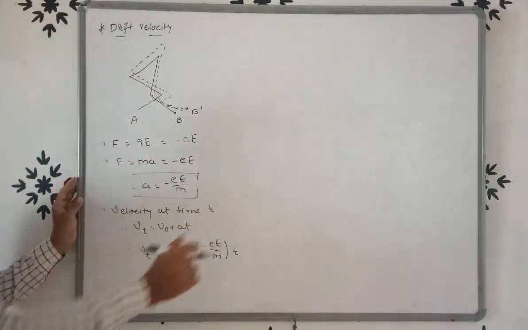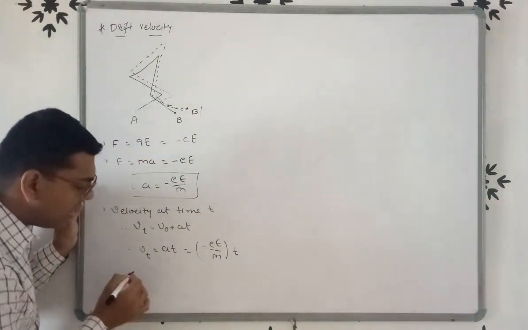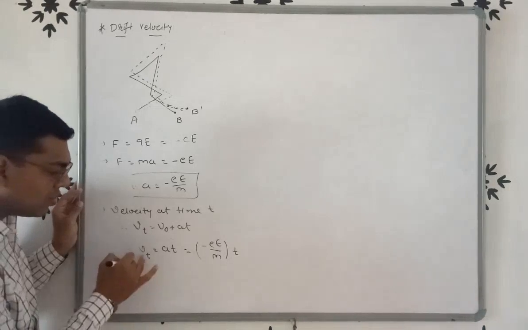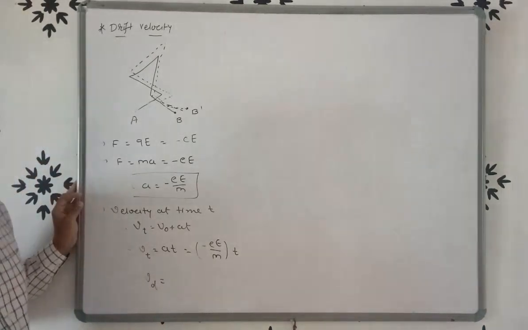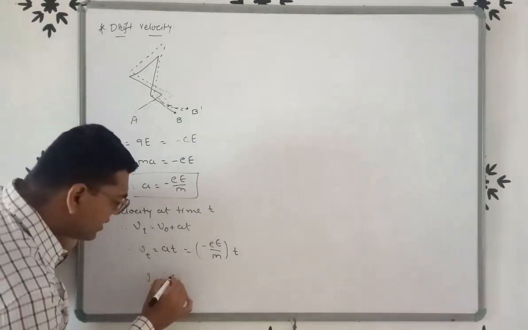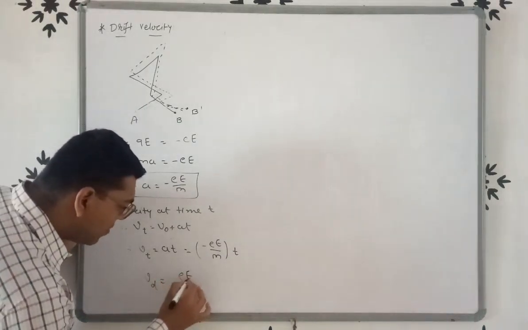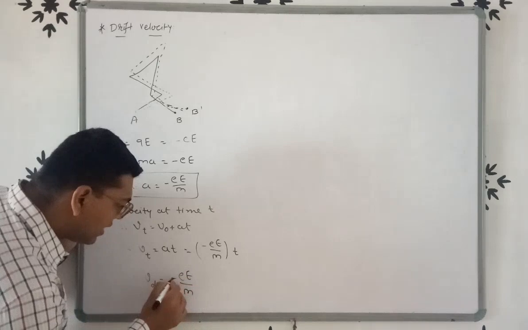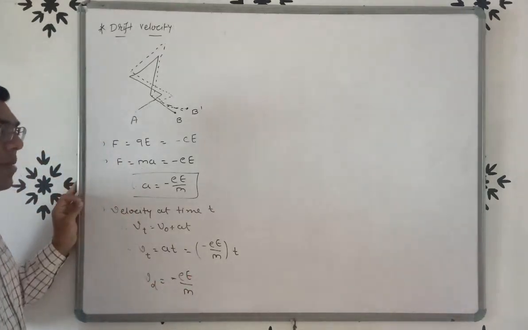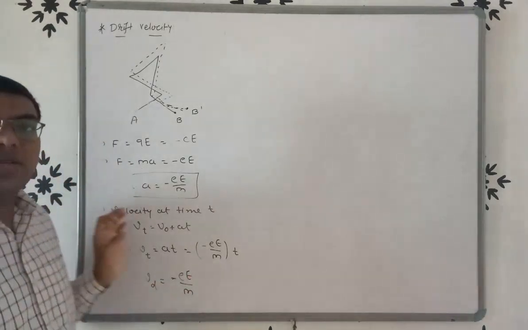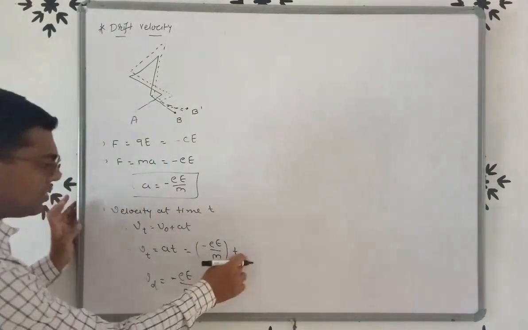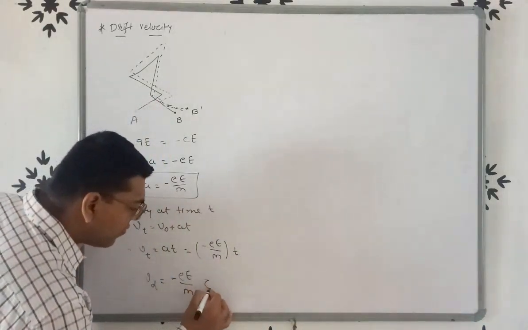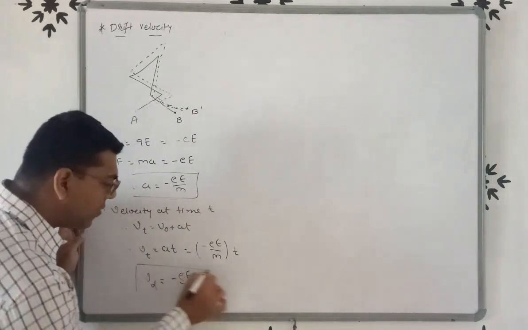So the average velocity of the electron is the drift velocity. Instead of Vt we have to write Vd, that means drift velocity. So Vd is equal to minus eE by m, and the time interval between two successive collisions of an electron is the relaxation time tau, so instead of t we write tau.